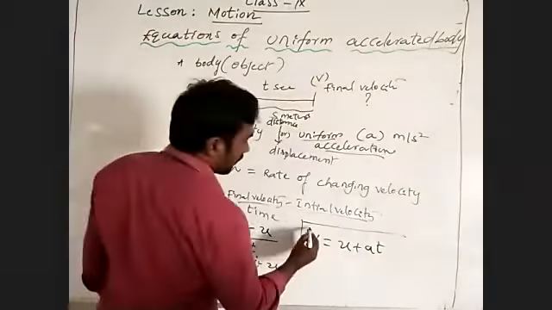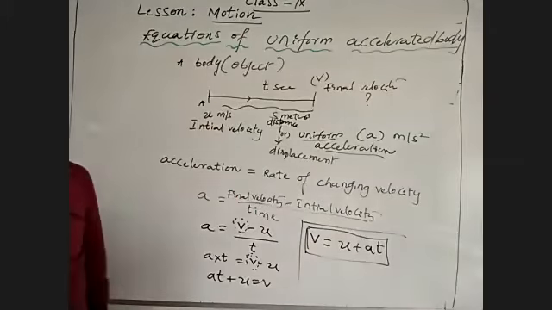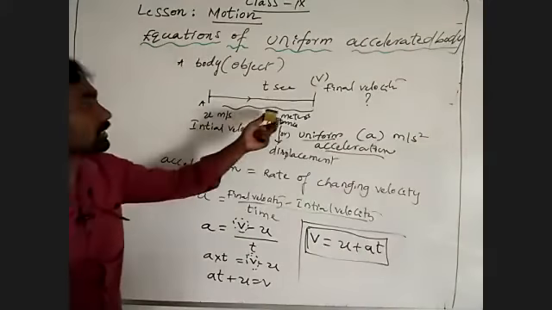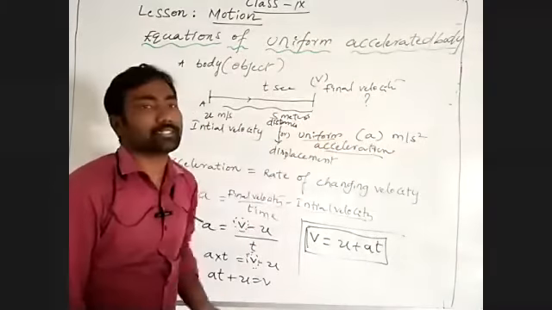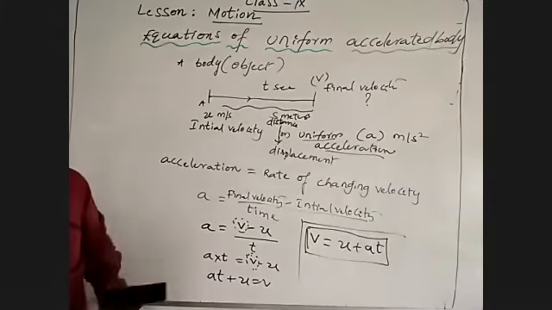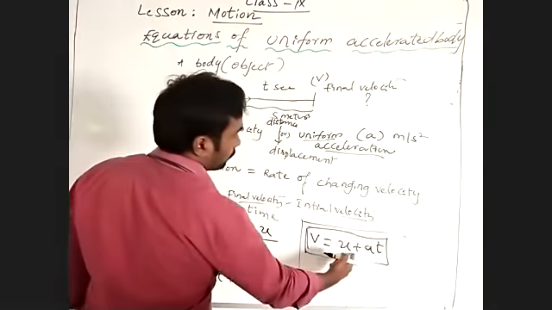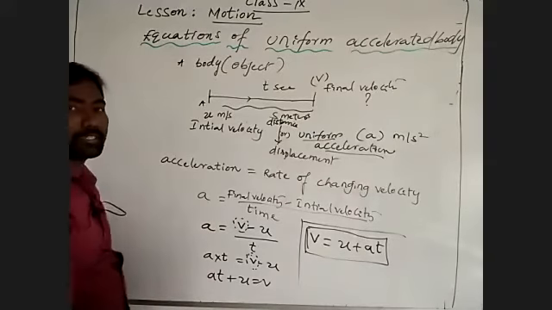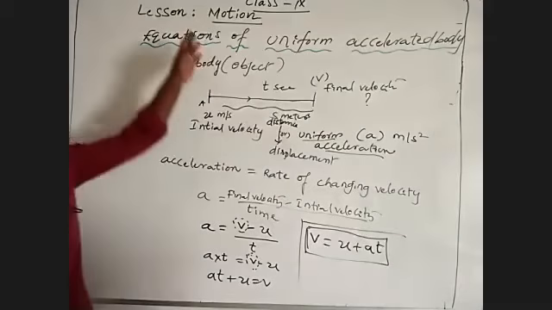This is one of the equations for a uniformly accelerated body to find the final velocity. When a body is moving with initial velocity u in a given interval of time, with uniform acceleration a, what is the final velocity after traveling time t? This is given by v is equal to u plus at. Final velocity is equal to initial velocity plus acceleration into time.